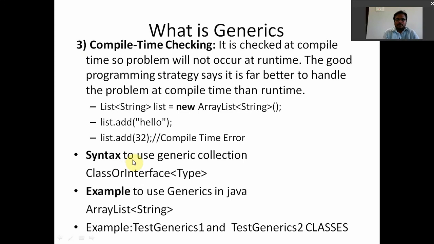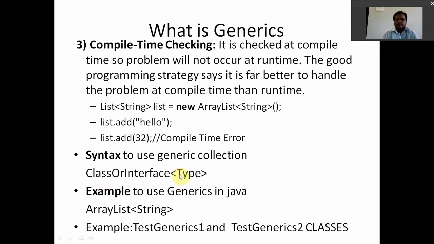Next, the syntax to use a generic collection. How do we want to use a generic collection? First of all, the class name or interface name, followed by the type. And which type of objects are we creating, integer type of objects or float type of objects or string type of objects or char type of objects.